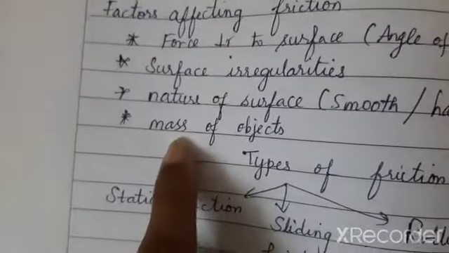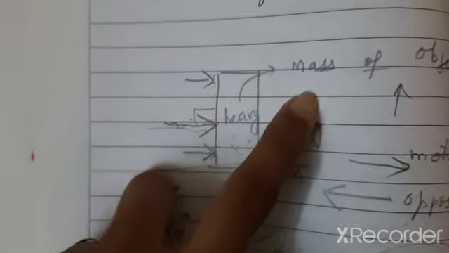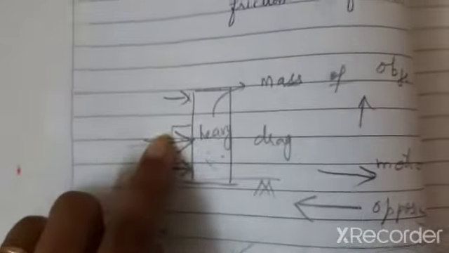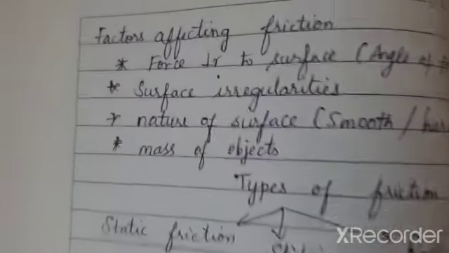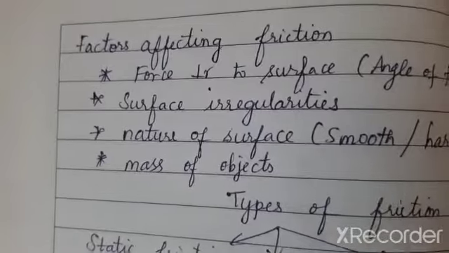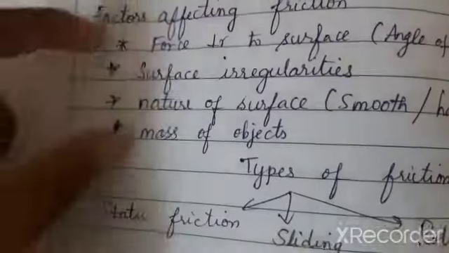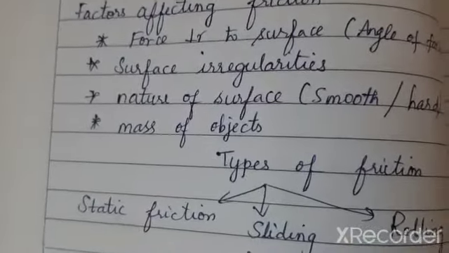The next point, as we saw already, is nothing but the mass of the object. If the mass is heavy, friction is high. If the mass is less, the friction would be less. Is it easy to drag a rock or is it easy to drag a desk? It is obviously the desk because of the difference in weight. The desk is lighter than the rock. Understood? So these are the 4 important factors which affect friction. Depending upon these, the friction may be either high or low.